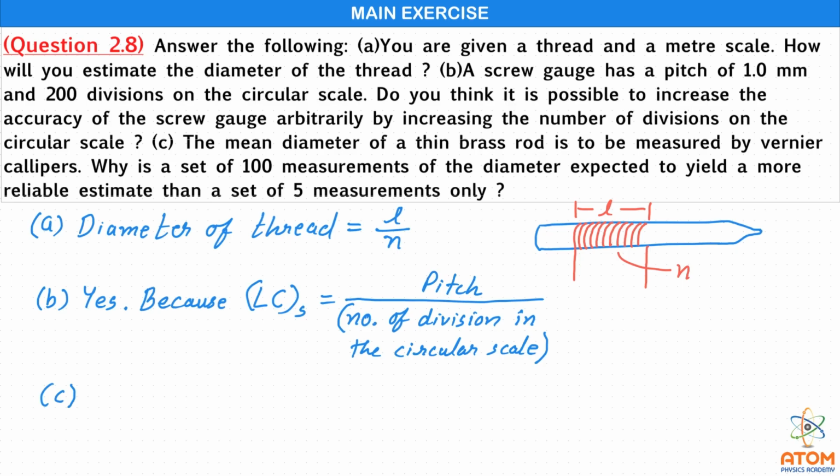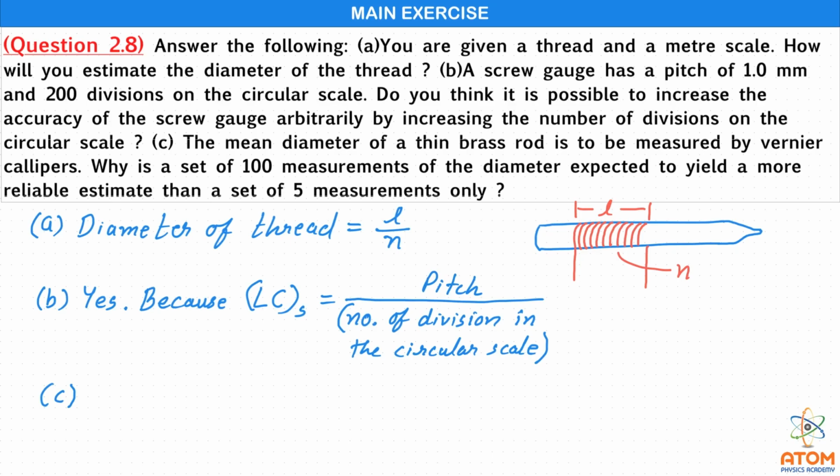That's why it is always better to take more observations to reduce the random error. And so here, to measure the diameter of the brass rod, a set of 100 measurements of diameter is expected to yield a more reliable estimate than a set of 5 measurement only.